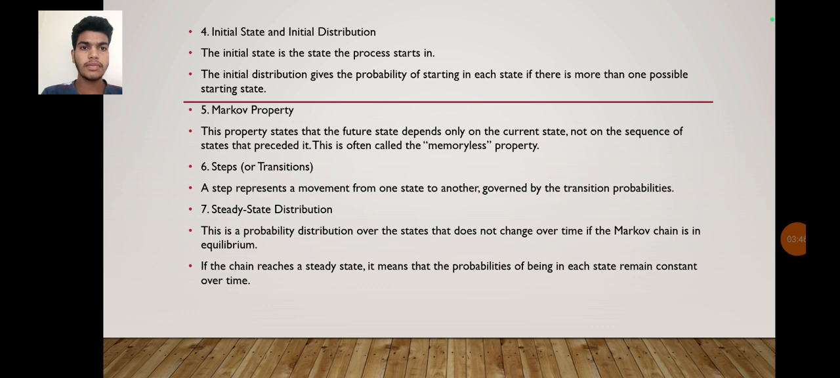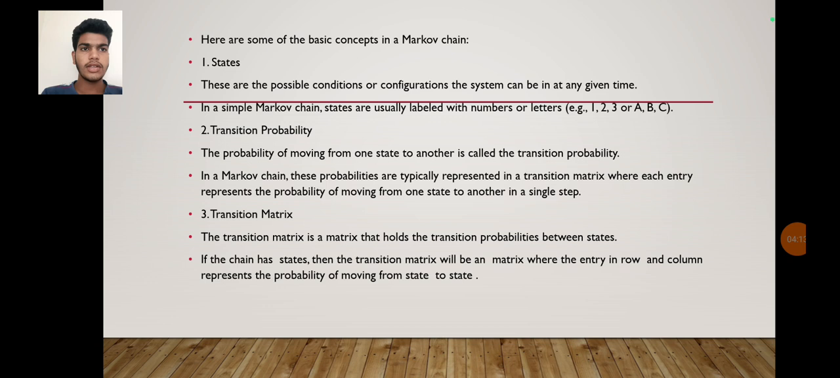Sixth one, steps, which are also called transitions. A step represents a movement from one state to another governed by the transition probabilities. Seventh one, steady state distribution. This is a probability distribution over the states that does not change over time if the Markov chain is in equilibrium. If the chain reaches a steady state, it means that the probabilities of being in each state remain constant over time. These are the basic concepts in a Markov chain.